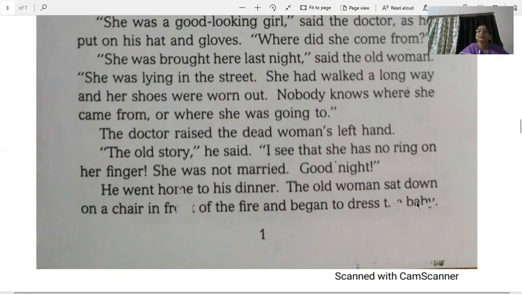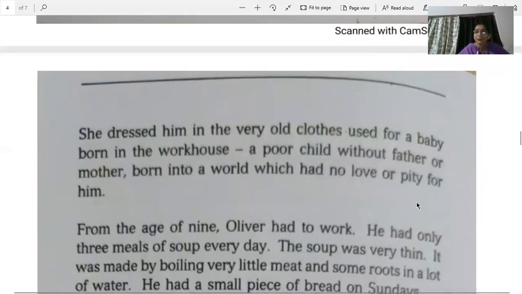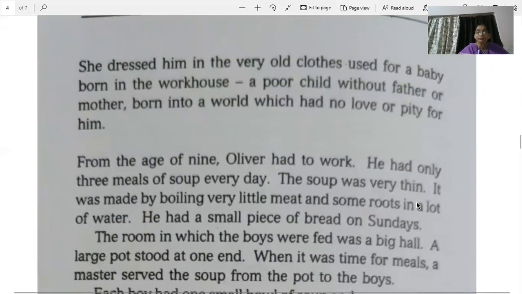The old woman took the baby in her arms. The old woman, है ना, दादी जैसी होती हैं, तो कोई भी बच्चा उनको बहुत उस पर प्यार आता है. So she took the baby in her hand and she tried to dress him up, cover him up. Let's move to the second page. Here we are. She dressed him in very old clothes used for a baby born in the workhouse.